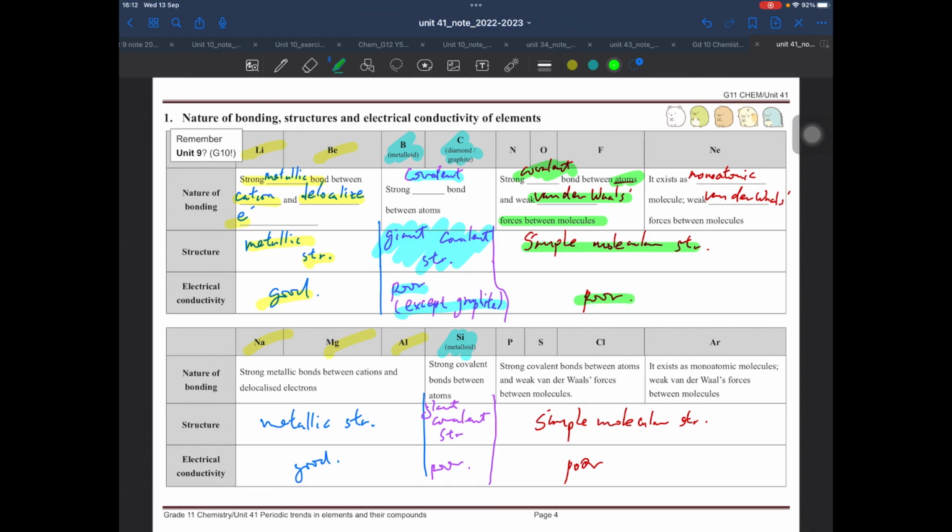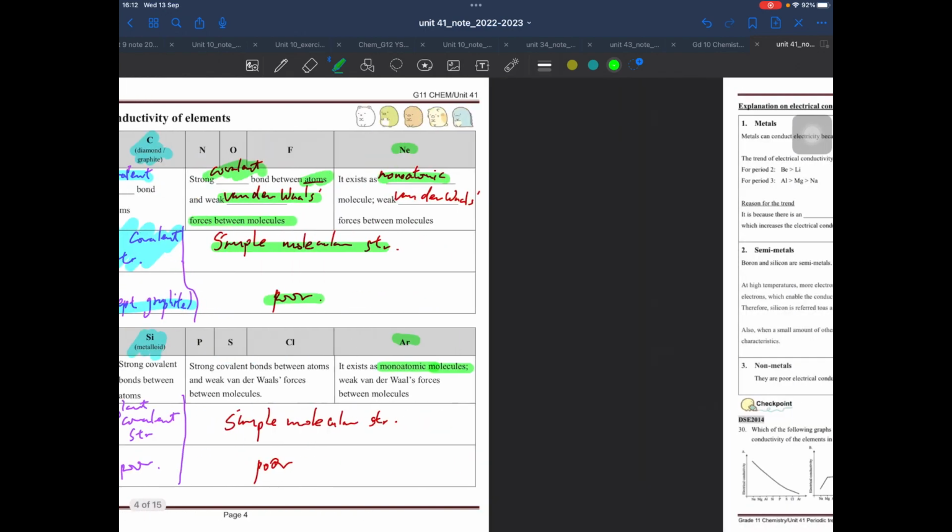Yes, they are always poor conductors or insulators. For the noble gases, they have monoatomic molecules because they don't even form covalent bonds. And I'm sure you have learned all these properties in grade 9 or in early grade 10. So here is just a revision for you.